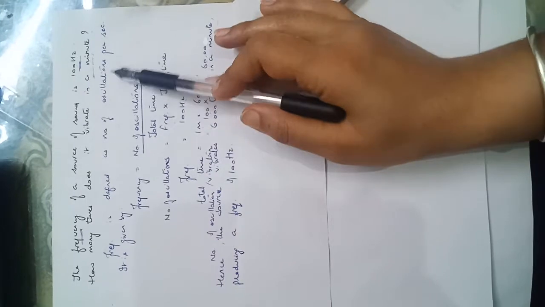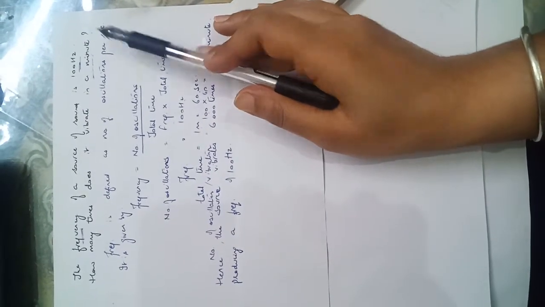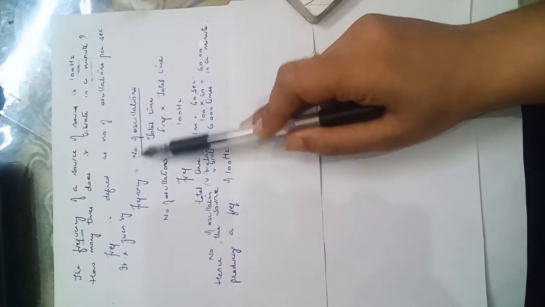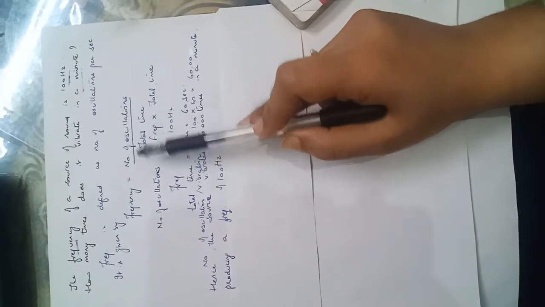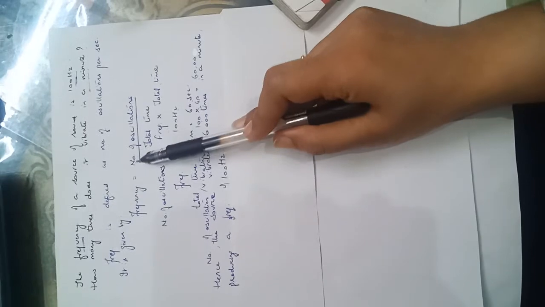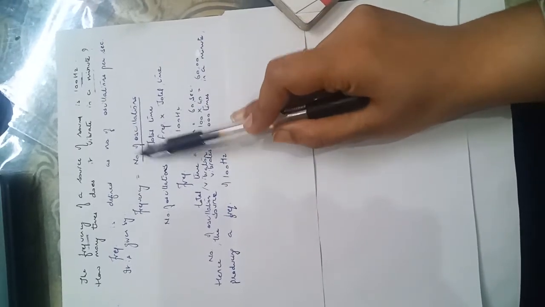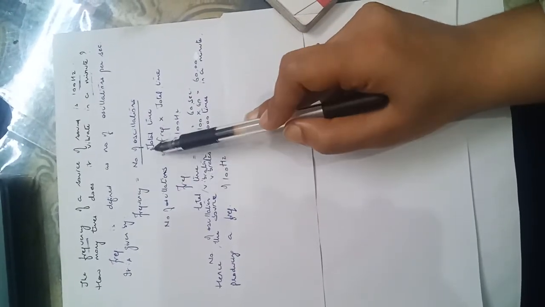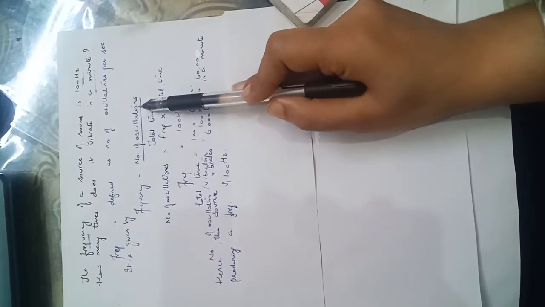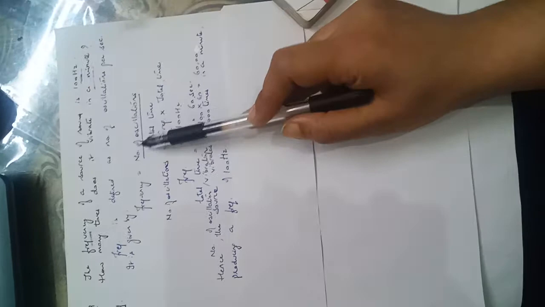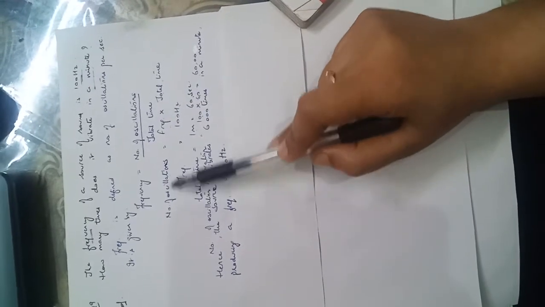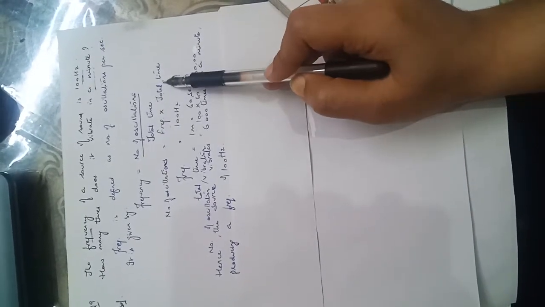Frequency is defined as the number of oscillations per second, which is frequency equal to number of oscillations divided by total time taken. If we want to calculate the number of oscillations, then number of oscillations is equal to frequency into total time. We are deriving the formula for number of oscillations from this: number of oscillations is equal to frequency into time taken.